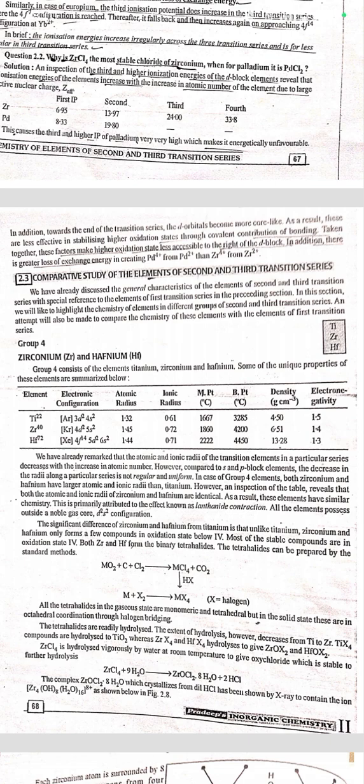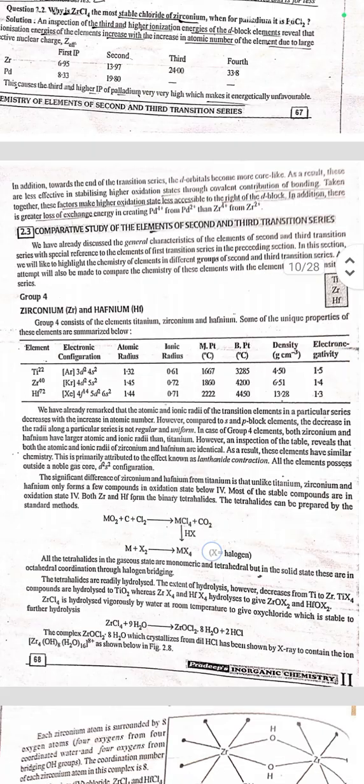The significant difference of zirconium and hafnium from titanium is that, unlike titanium, zirconium and hafnium form only a few compounds in oxidation state 3. Most of the compounds are in oxidation state 4. Both zirconium and hafnium form the binary tetrahalides. The tetrahalides can be prepared by the standard methods.